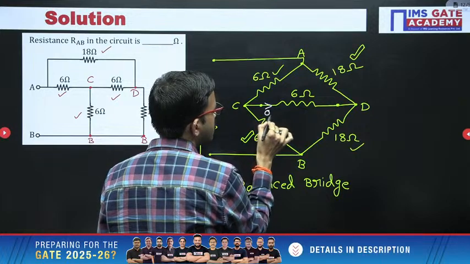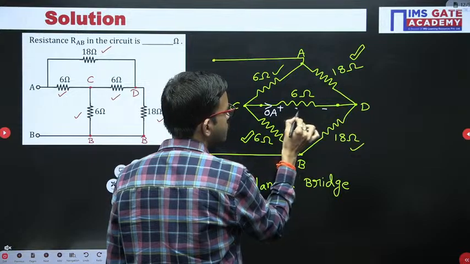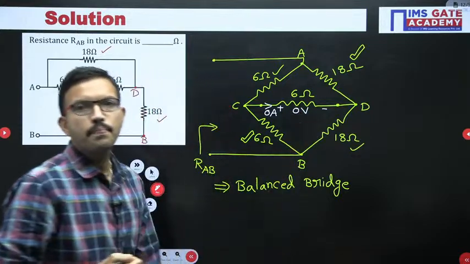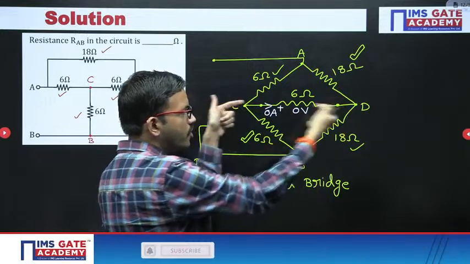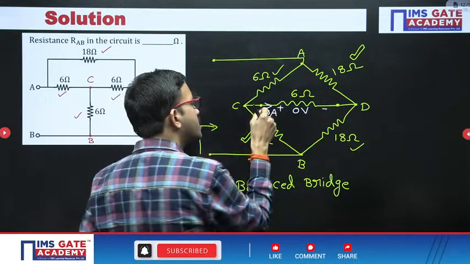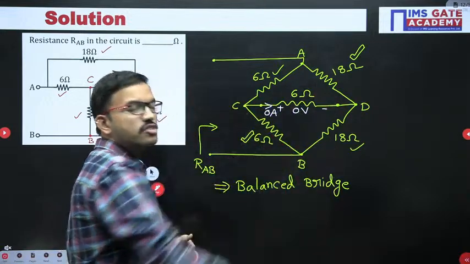If no current flows, then the voltage across this 6 ohm is how much? 0 volt. With respect to 0 volt, you can make it like a short, or with respect to 0 ampere, meaning no current flows in this branch, you can make it open.